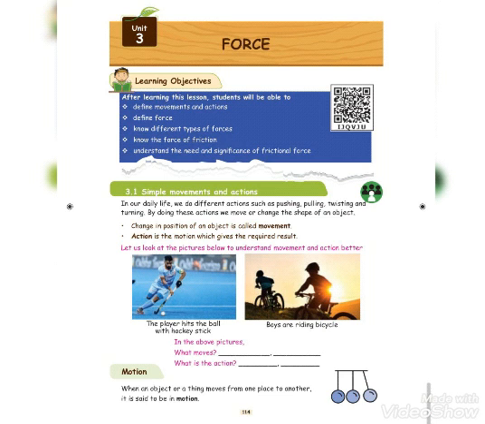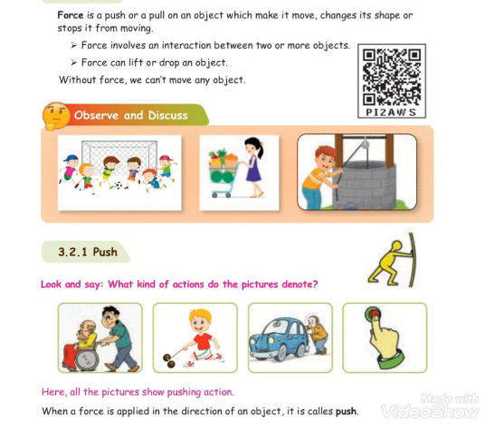Motion. Motion means, for example, if you take one marble and you just throw it. Otherwise, if you have a ball, you throw it from one place to another place. If you don't have a ball, you take one tomato or onion and you just roll it. What happens? It changes from one position to another position, for example, from one wall to another wall. This is called motion.